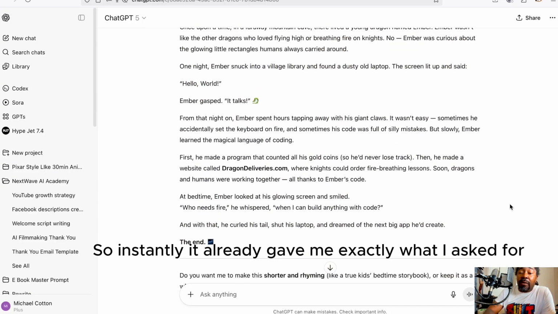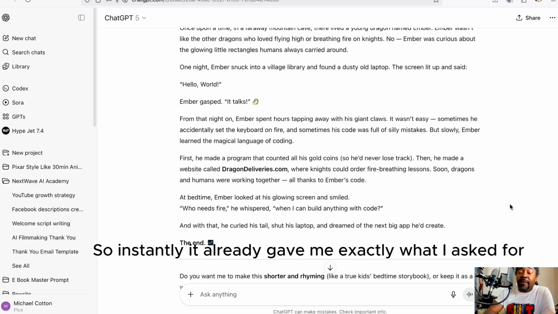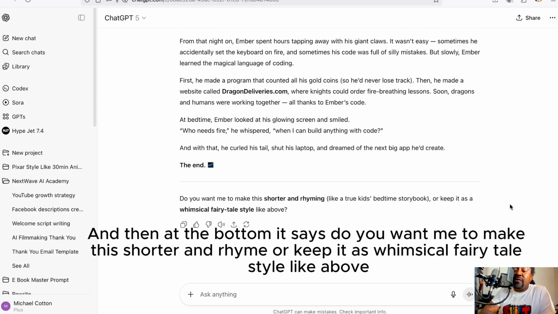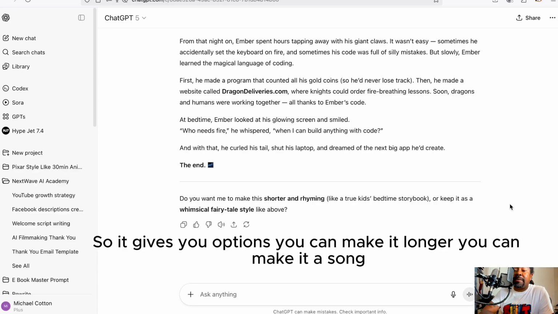So instantly it already gave me exactly what I asked for. And then at the bottom it says, do you want me to make this shorter and rhyme, or keep it as whimsical fairy tale style like above? So it gives you options. You can make it longer, you can make it a song.